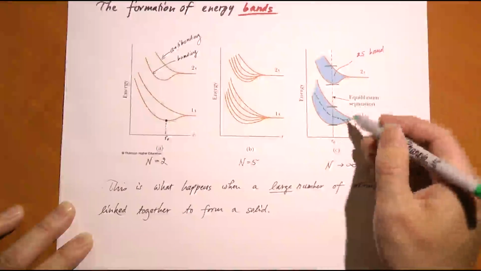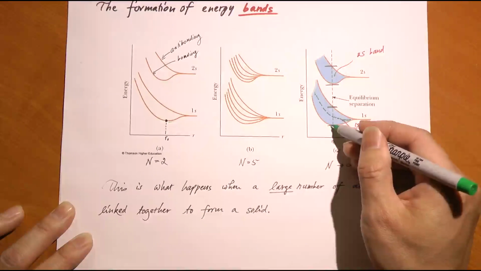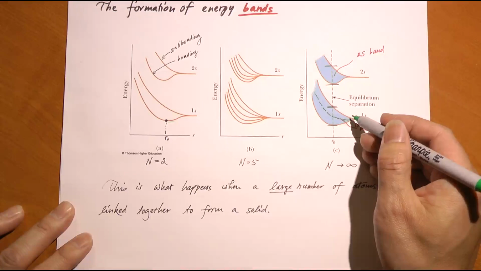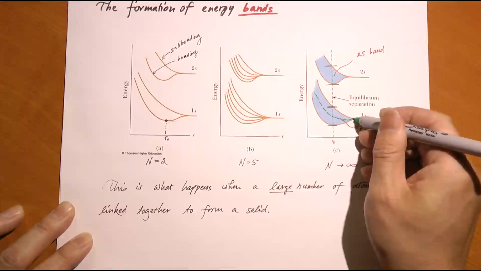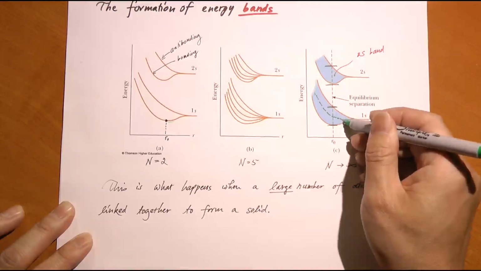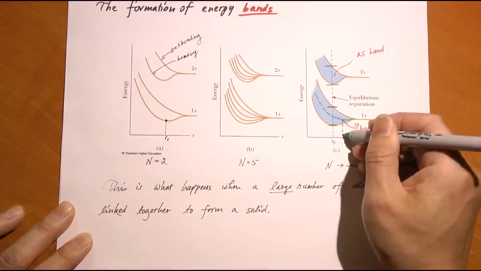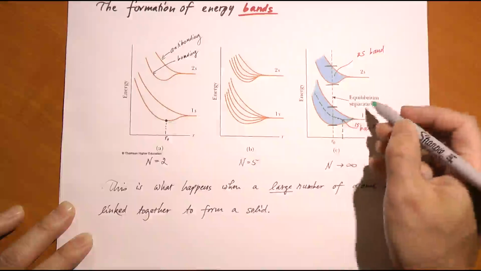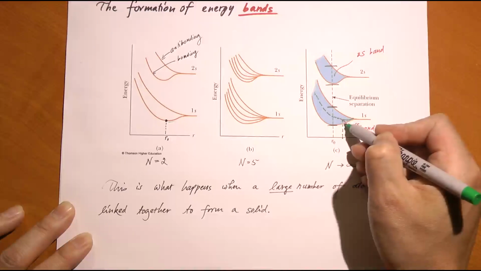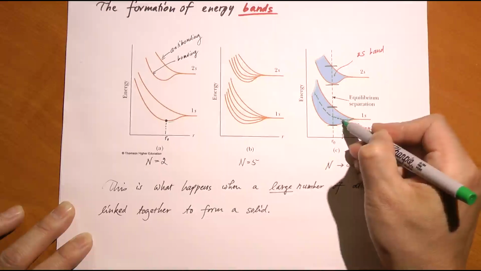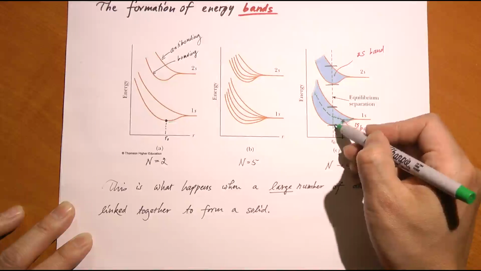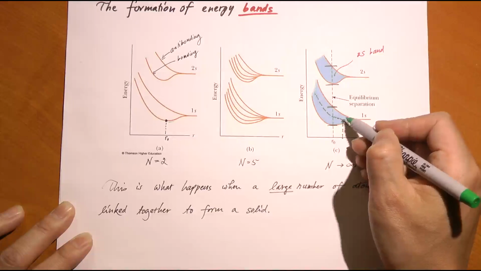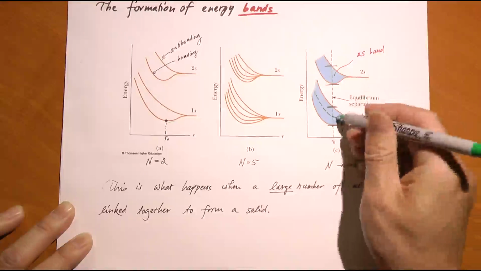And then as you go this way in, what is the average energy of an electron in this band? For example, if the distance between nuclei is here, then you're looking at an electronic energy level, filled energy, between here and there. The average is somewhere here. And if you go to this separation, then the electrons will fill energy levels between here and there, and the average will be this.